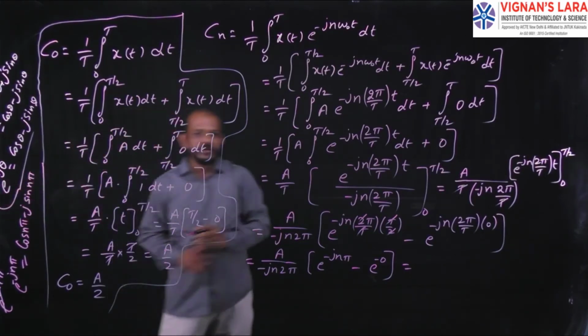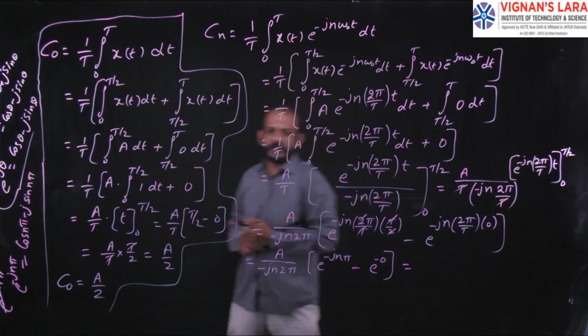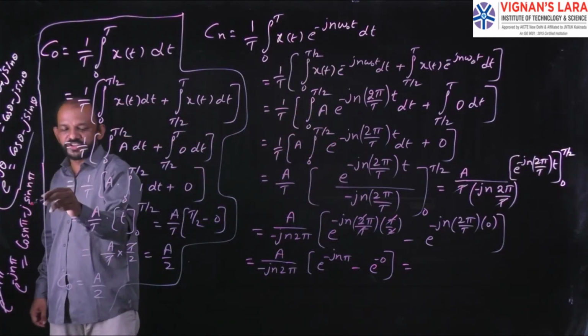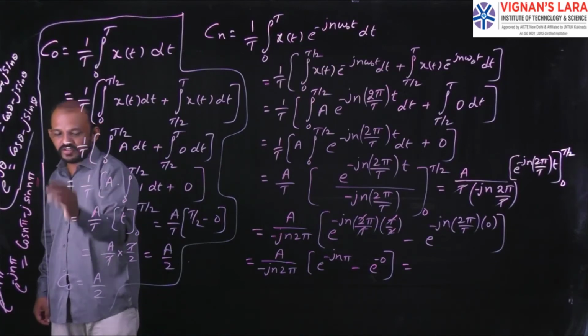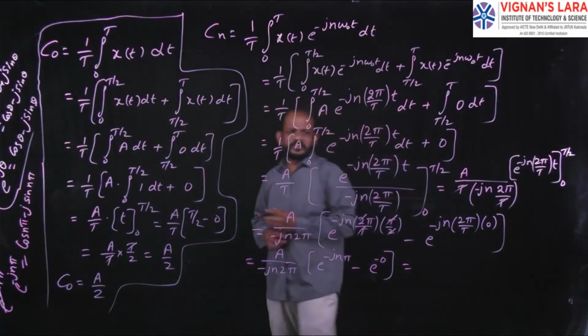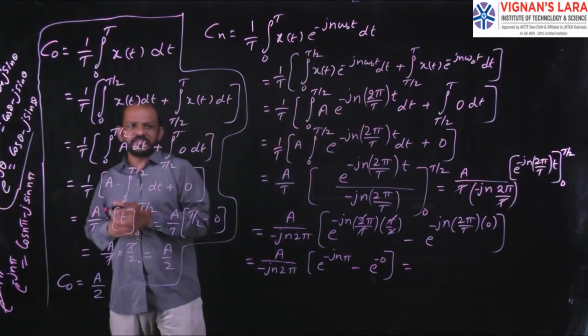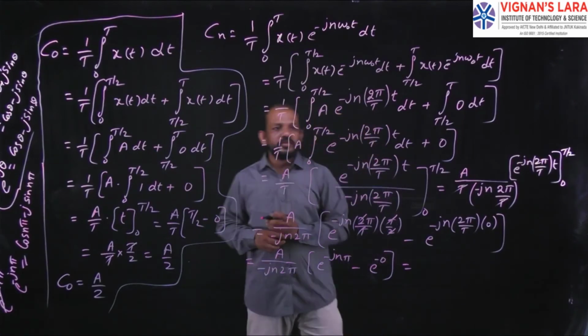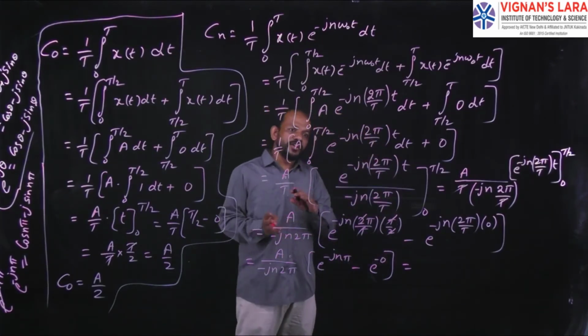Here for all the values of n, the sin n pi value is 0, and 0 into j is 0. So this is 0. Now cos n pi, what is the cos n pi value? It is plus or minus 1. In some cases it will be plus 1, in some cases it will be minus 1. So this value also goes for plus or minus 1.